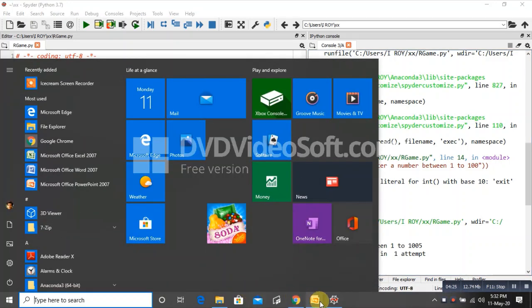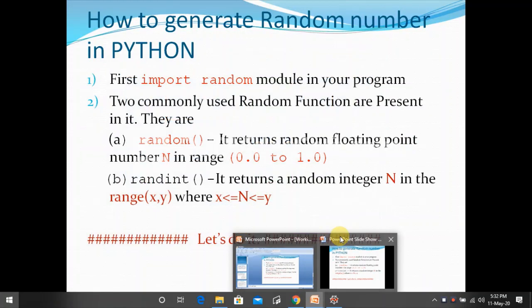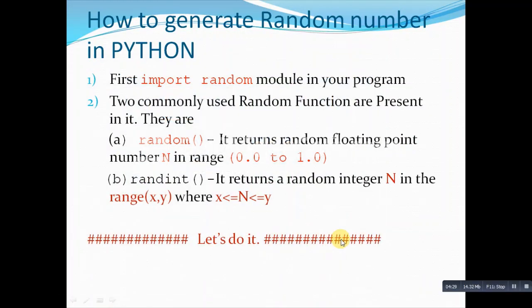Now I hope that you have understood this part very nicely, and we will continue with random number. That is how questions are given in your board examination related to random number. This is a sure short question in board examination.